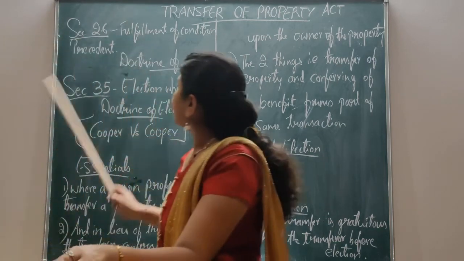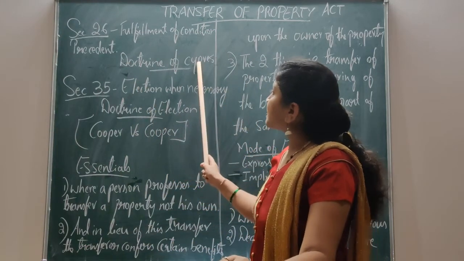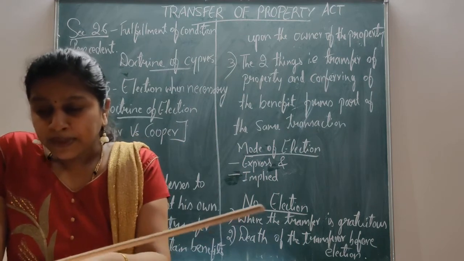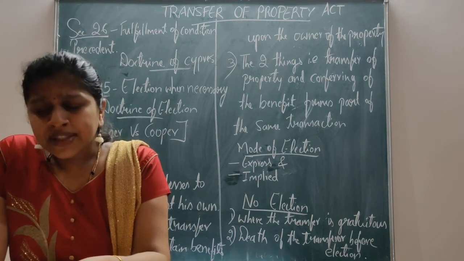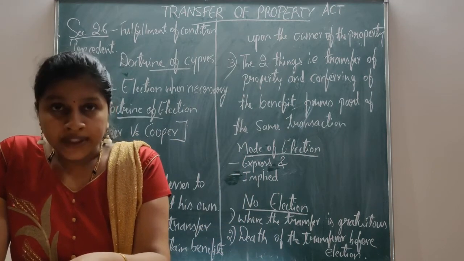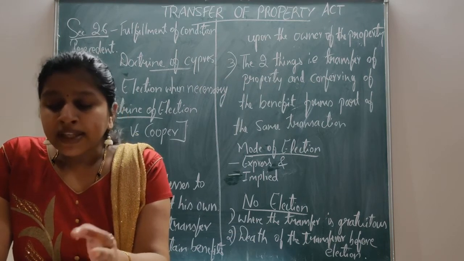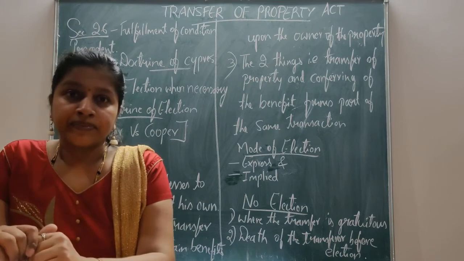Let us know what is the doctrine of Cyprus. Section 26 deals with the doctrine of Cyprus. Doctrine of Cyprus means that on a transfer of property with a condition precedent, the condition precedent may be substantially fulfilled.